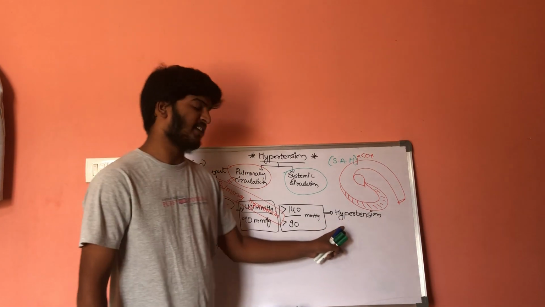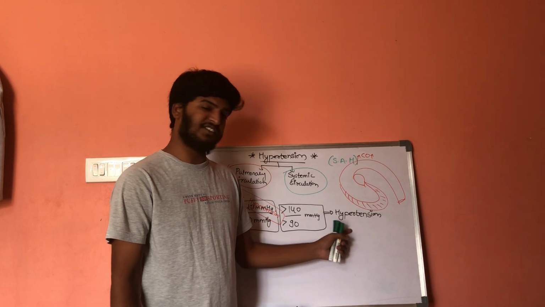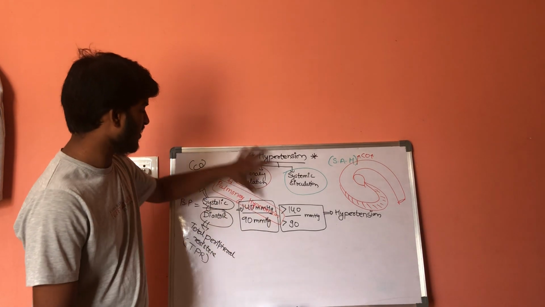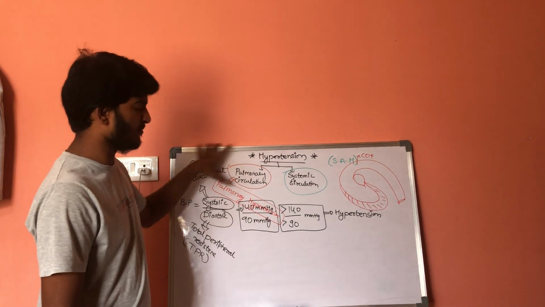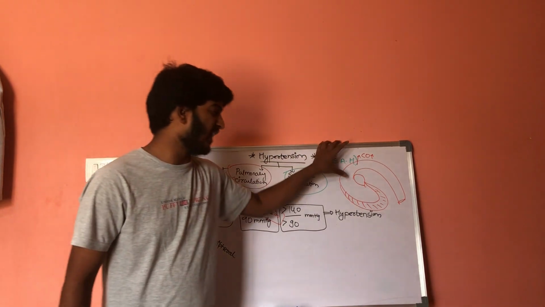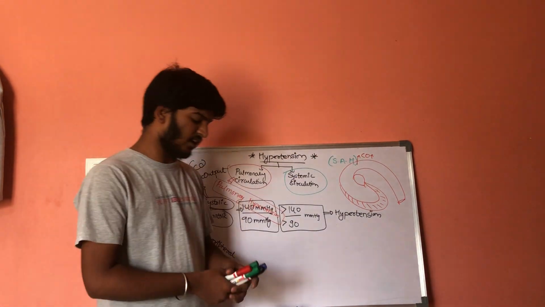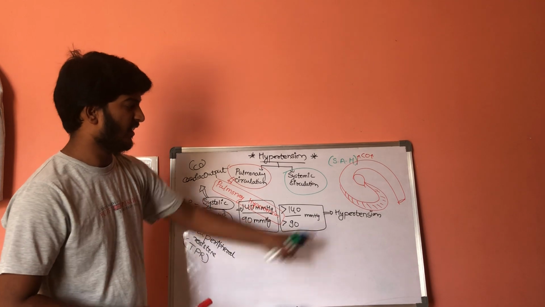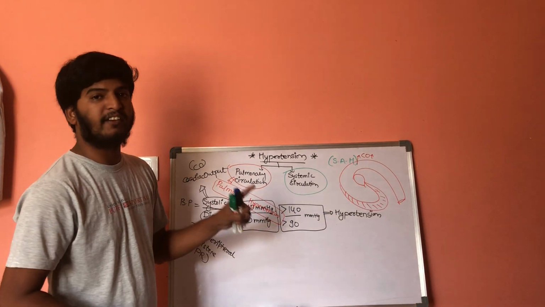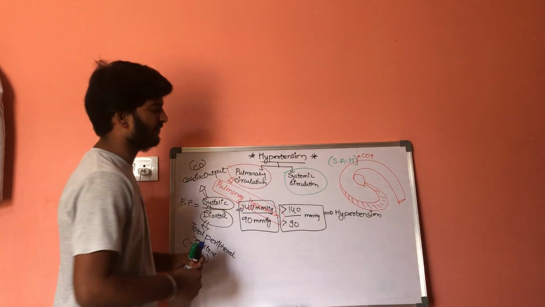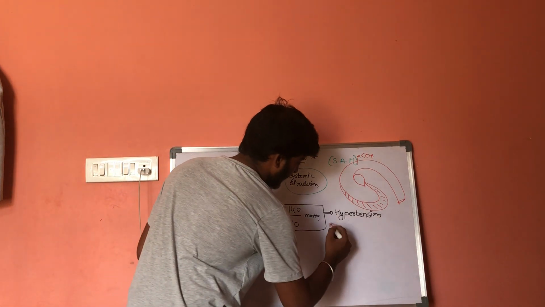Whenever a person is suffering from hypertension, because of the increase of systolic pressure, that is more than 140, the condition within the heart is called left ventricular hypertrophy.